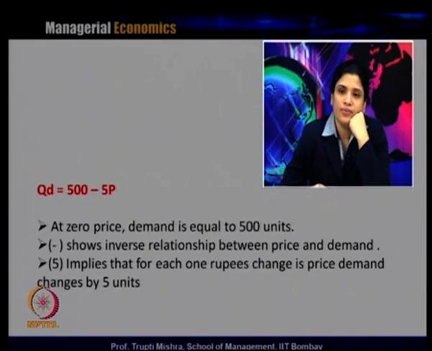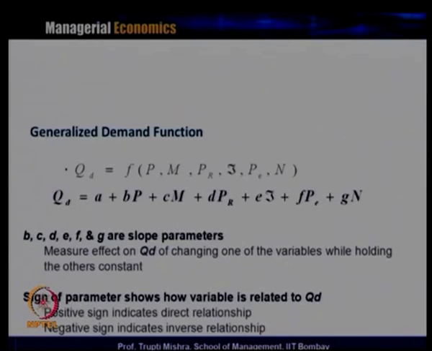So, 500 gives us the value of the intercept, and minus 5 gives us the value of the slope. So, 5 implies that for each 1 rupee change in the price, demand changes by 5 units. The negative sign shows the inverse relationship between the price and demand, and at 0 price, demand is equal to 500 units. Now, if we consider a generalized demand function, demand is not only dependent on price, rather it depends on